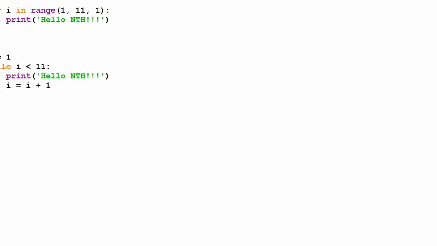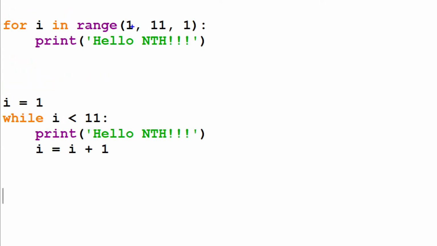Now you can see here the starting value. How much is the starting value of I now? 1, right? Here also I starts at 1. Alright, both match. Next, if I give 11, it takes up to 10, guys, right? If I give 11 here, it takes one value before, up to 10. So I am giving less than 11, which means up to 10, the condition is true. Every time, how much is the increment here? 1, right? It increments by 1 every time.